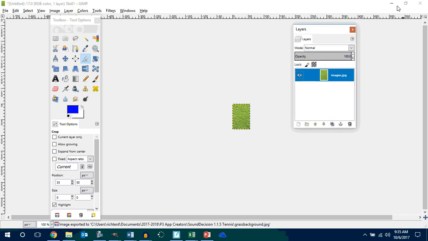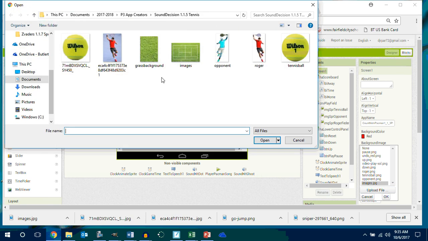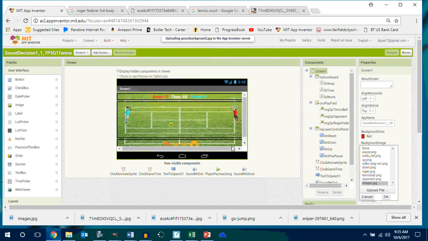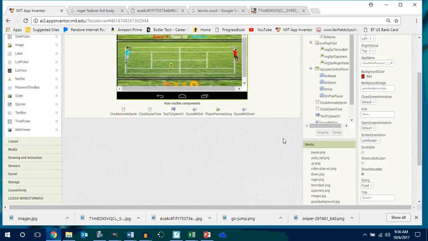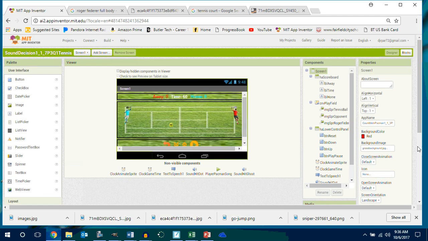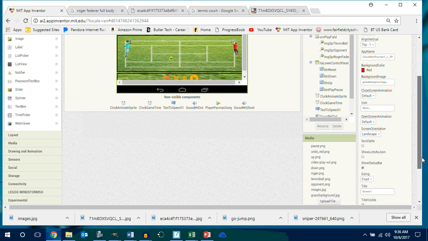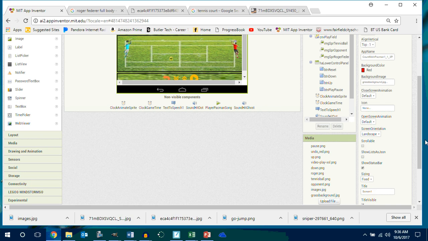That's fine. Now I can go into my app. I can go to screen 1, upload, choose a file, and I can go get some grass here. And now I'll have a grass background. Kind of distorted. I don't really like all that distortion, but I like it better than the other colors that I had. Are you with me on that? I don't want my screen to be scrolling, so take the scroll option off. I don't want it to be scrollable.